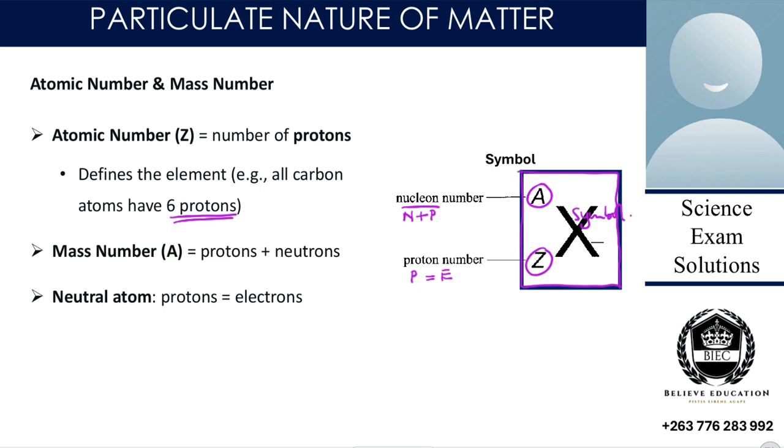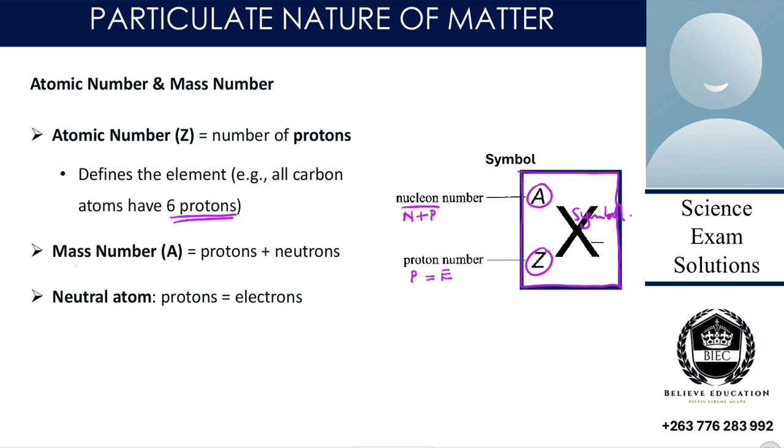It means that they have the same atomic number, or the same number of protons. That is why we say this one is an element of carbon. Once you see that one atom of carbon has 6 protons, then another atom of carbon also has 6 protons.